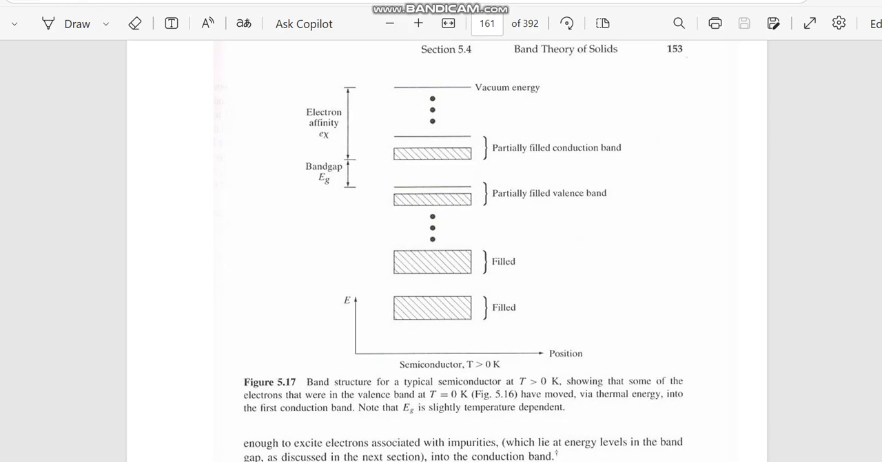So whenever conduction is done, some portion of holes are moving in the valence band and some portion of electrons are moving to the conduction band. In this way, the semiconductor will conduct. Thank you.